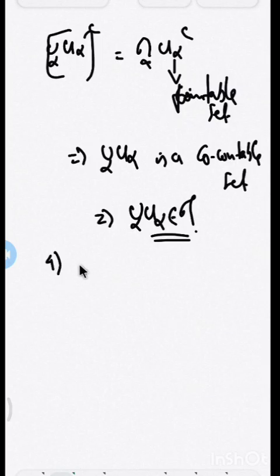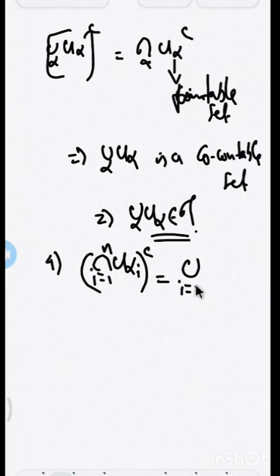And for the last property, we have to verify finite intersection: whether the intersection i equal to 1 to n U alpha i belongs to tau or not. For that, we consider its complement. Its complement is nothing but the union i equal to 1 to n U alpha i complement. Again, we know that each U alpha i is a co-countable set. Therefore, its complement is a countable set. And a finite union of countable sets is again countable. So, therefore, the whole thing is a countable set. When the complement of some set is countable, that set will become co-countable.